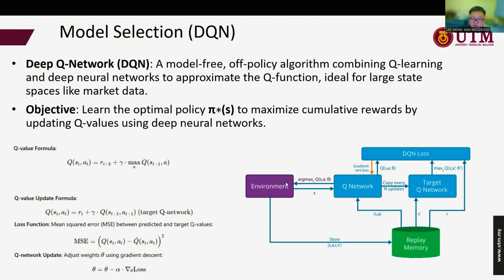First, the environment, which is the state, becomes the input fed into the Q network. The Q network will use the argmax to select the action which has the highest Q value, between the state and action pair. Then it will be stored in the replay memory. The target Q network helps to stabilize the training by being copied at every end of the update, and its work is to prevent the overfitting issue. So it's a loop so that it can improve the decision making of the agent.